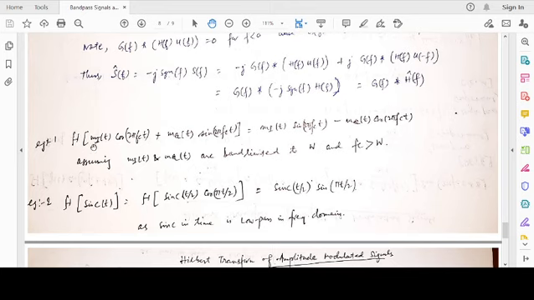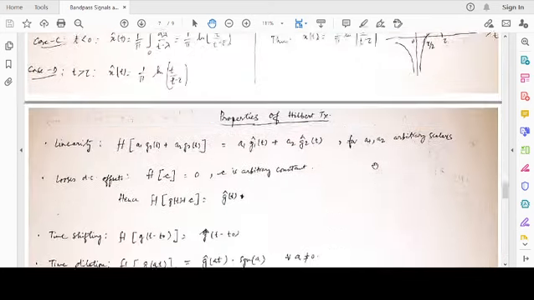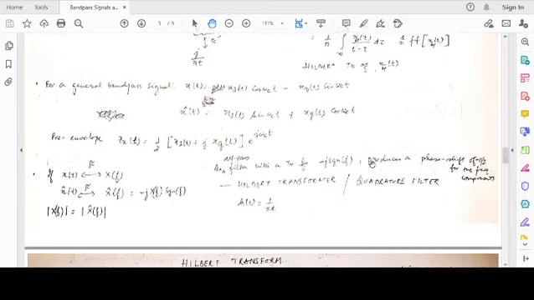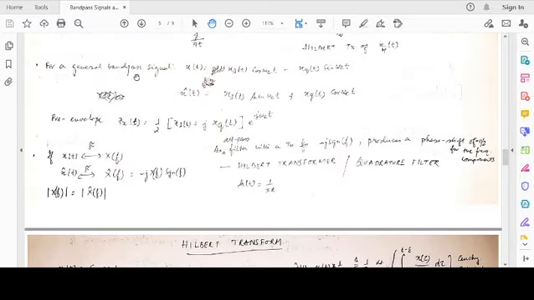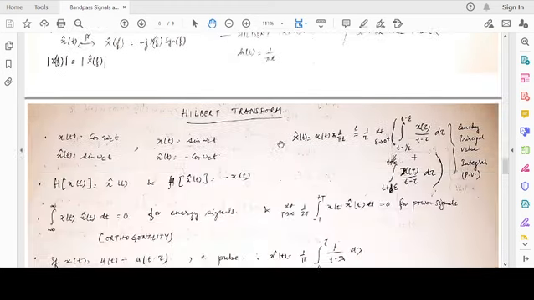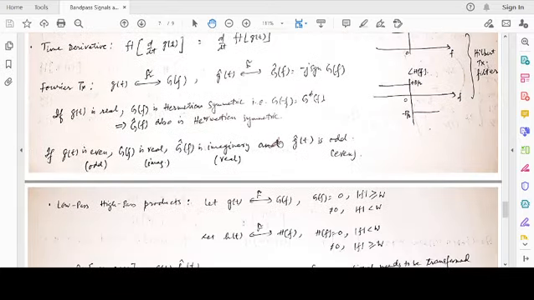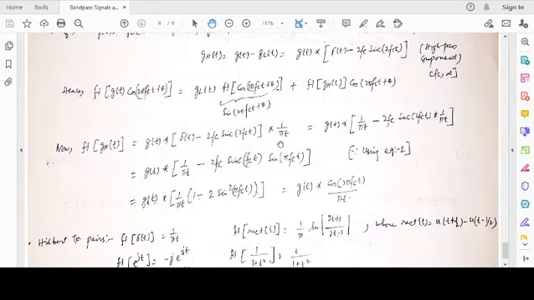So the Hilbert transform of in phase component and cosine carrier frequency plus quadrature phase component and sine carrier frequency is basically in phase component of the message signal sine carrier frequency minus quadrature phase cos carrier frequency. This was the result we had written down a couple of slides earlier. You see here we had written down for a general bandpass signal x(t) is this, x cap t is this. That time we did not prove this result. Now this establishes the result that we had used before.